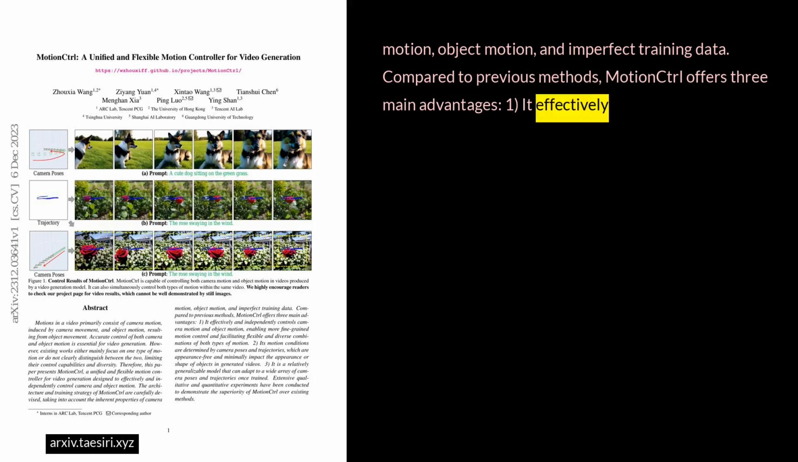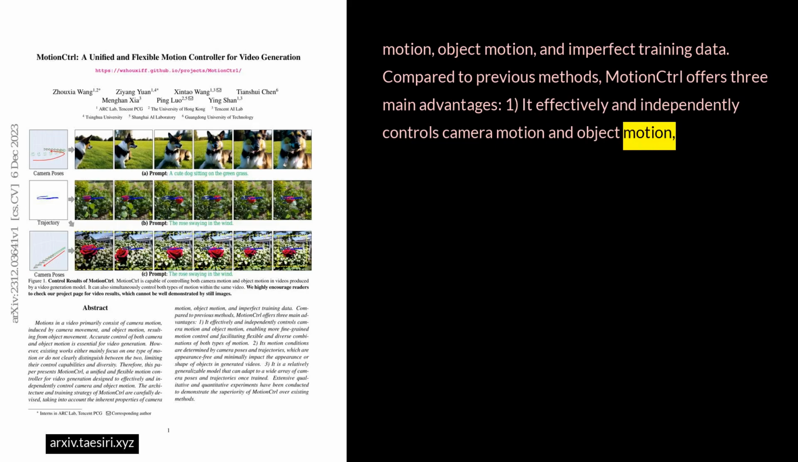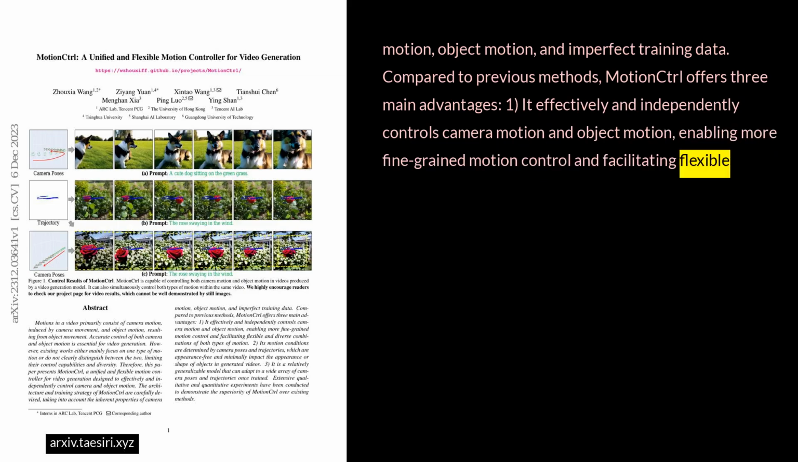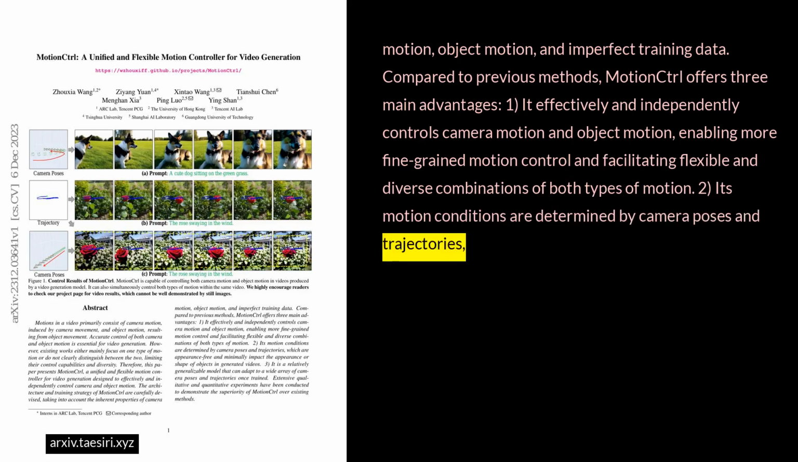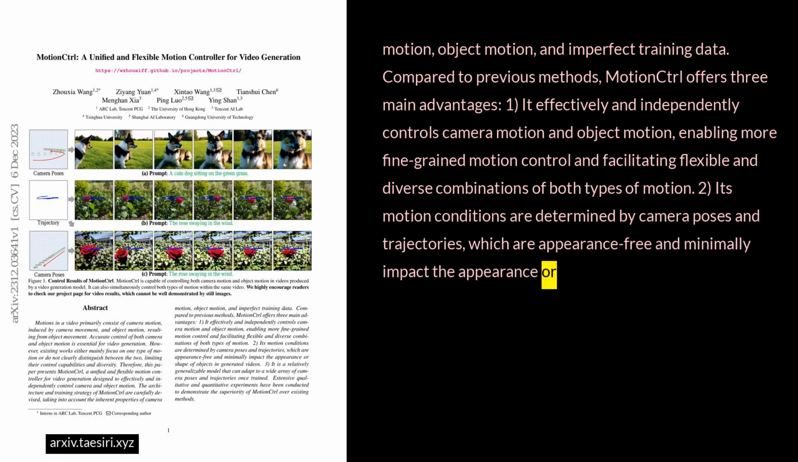1. It effectively and independently controls camera motion and object motion, enabling more fine-grained motion control and facilitating flexible and diverse combinations of both types of motion. 2. Its motion conditions are determined by camera poses and trajectories, which are appearance-free and minimally impact the appearance or shape of objects in generated videos.